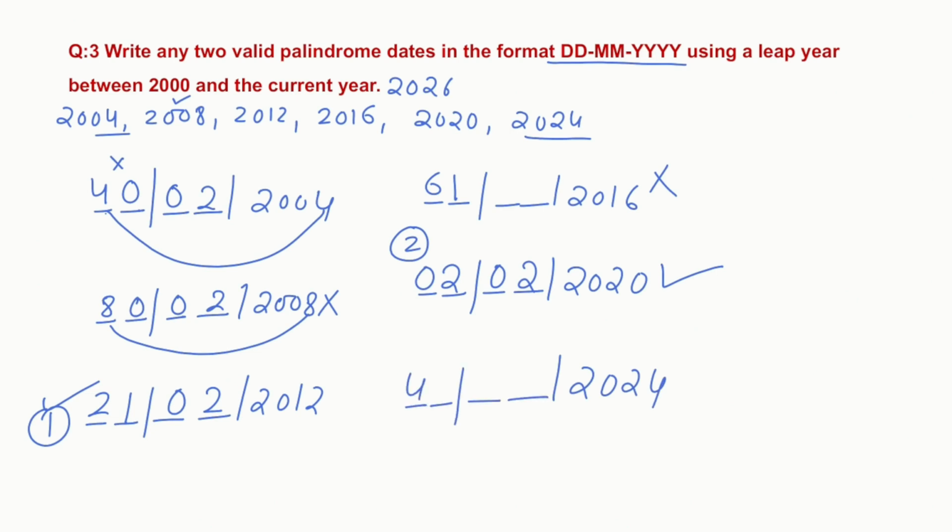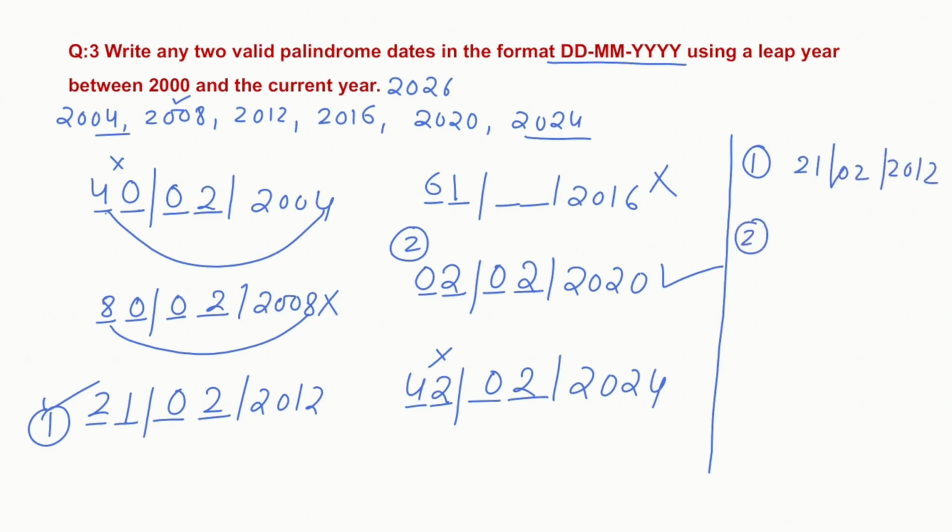So 4 will come here and 2. This is also not a valid date. So we have only two answers. Our first one is 21022012 and the second one is 02022020.